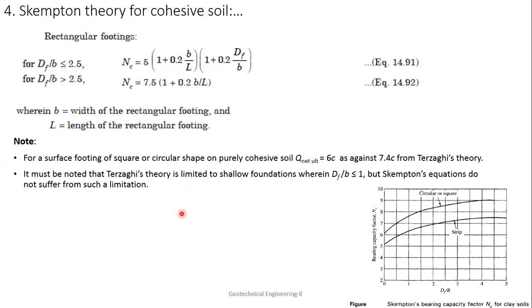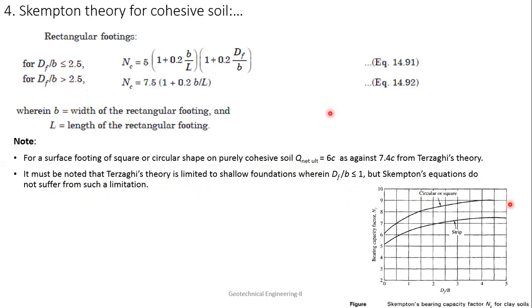But Skempton's equation has no such limitation, because he has given equations both for Df/B less than 2.5 and more than 2.5. He has given the entire range, so you can always use his formula. Terzaghi's theory is limited to Df/B less than or equal to 1. This is the difference.